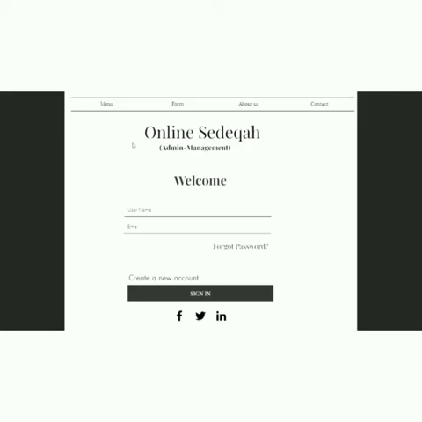Here you can see the online Sadaqah login page, and here the admin or the management can put their username and email, and they can successfully sign in to their account. If they don't have an account, they can create an account from here.